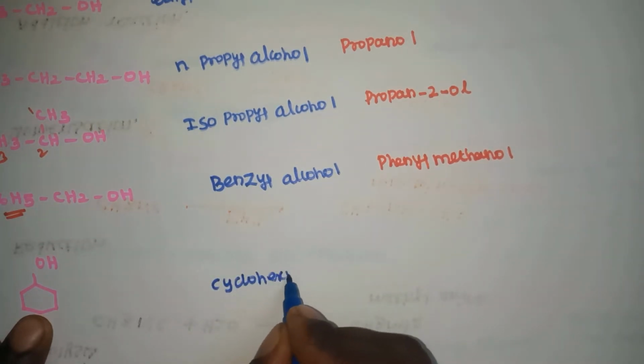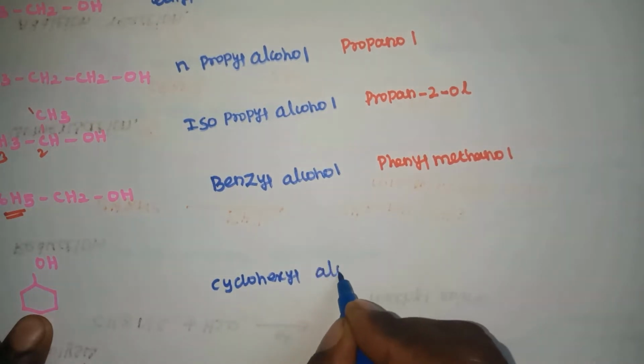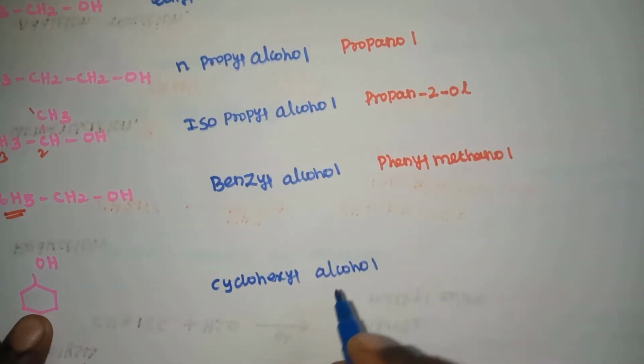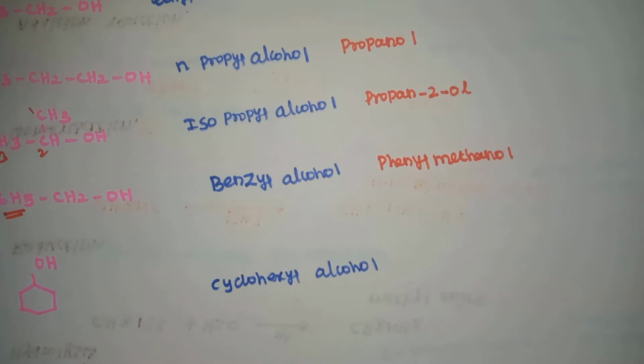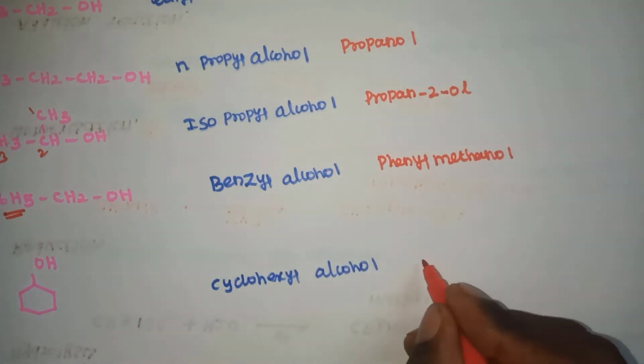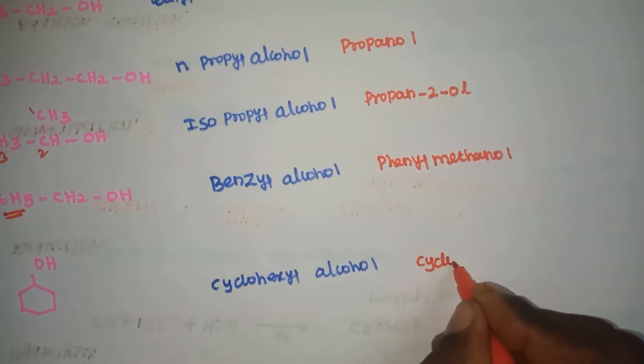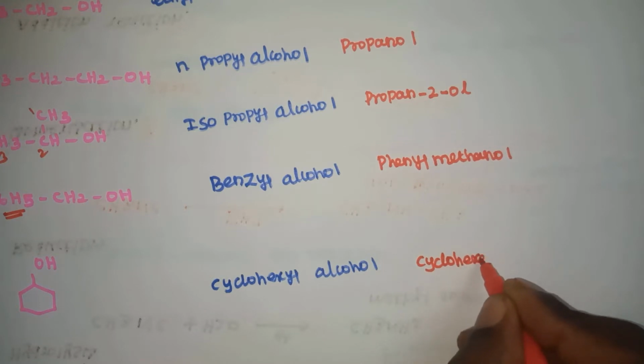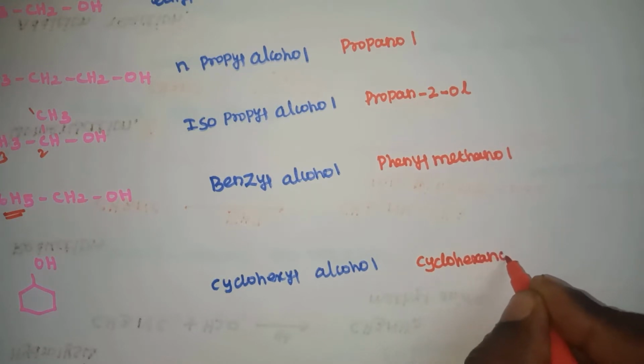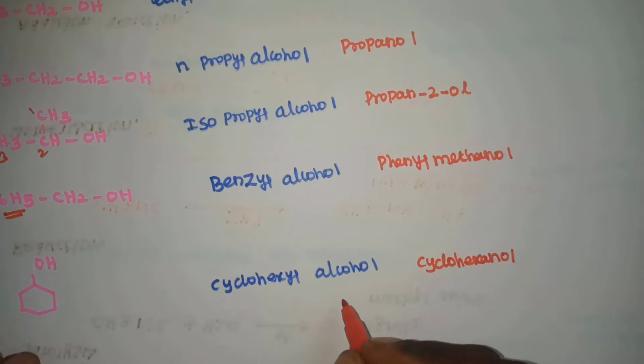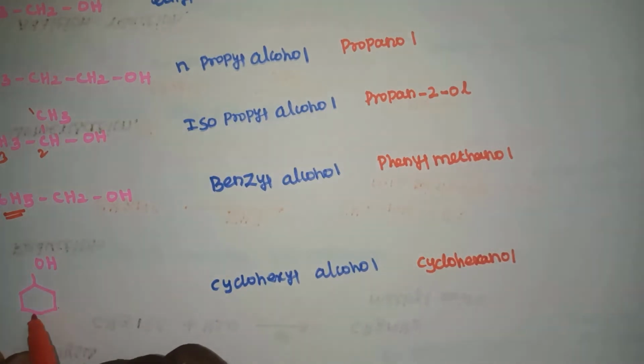The IUPAC name of this compound is cyclohexanol, because 1, 2, 3, 4, 5, 6 carbons are present in a ring structure, so the IUPAC name is cyclohexanol.